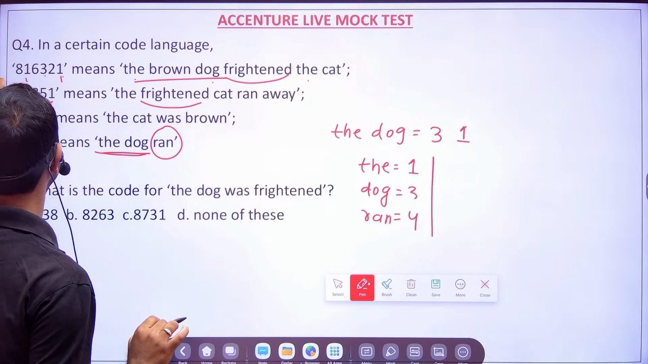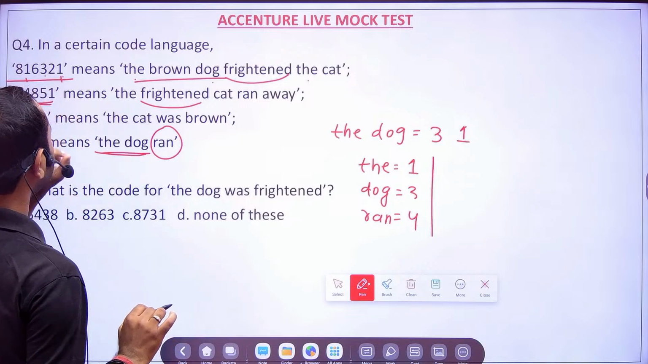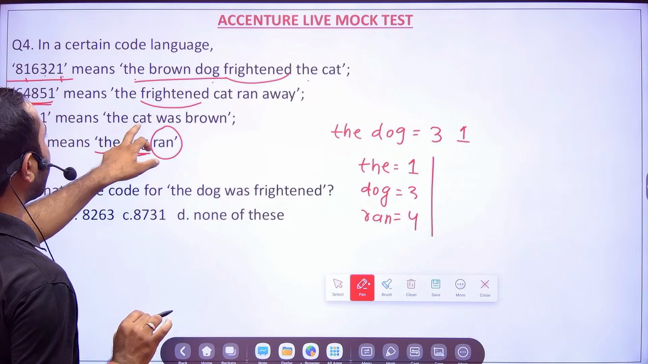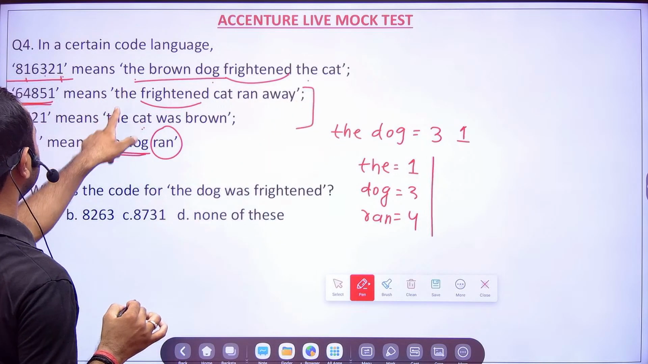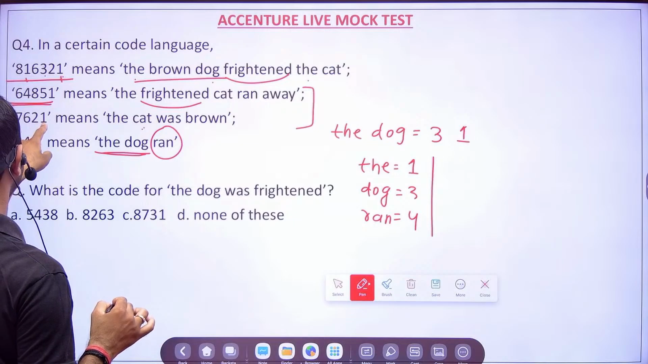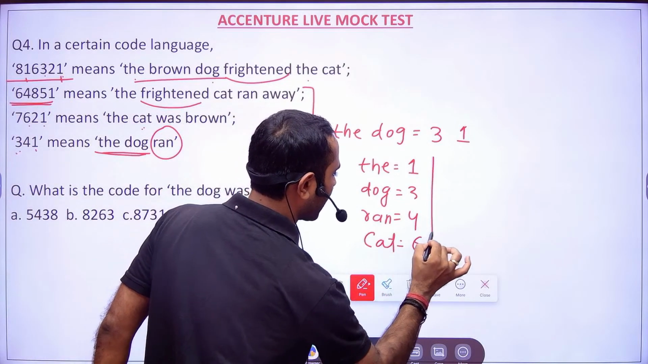Okay, what is common between them? Okay, fine. So before that, friends, for cat also we can get to know. So the cat was born. Here you see what is common, the and cat. So 1 is common and then 6 is common. So for cat, it will be nothing but 6. For cat also we are done.